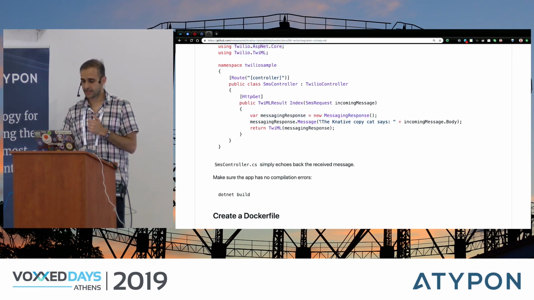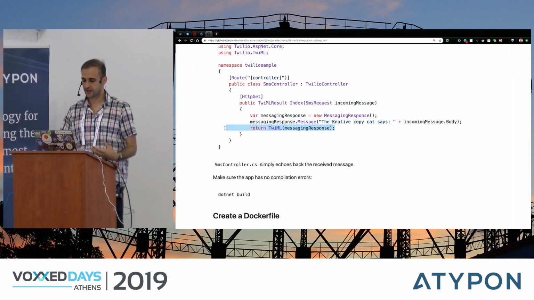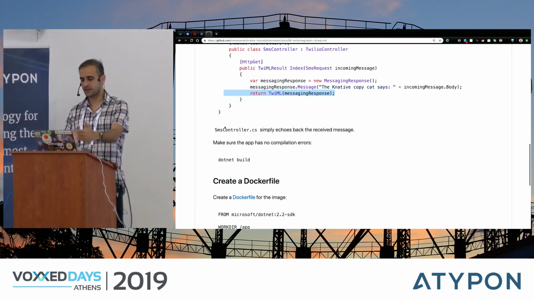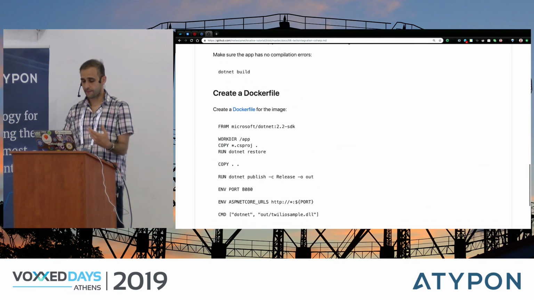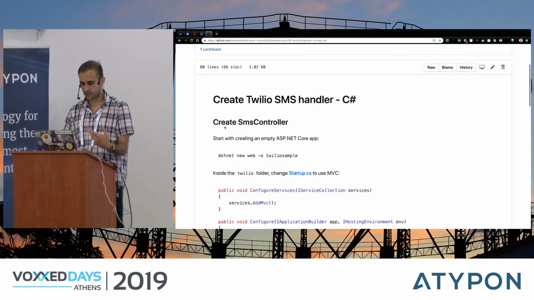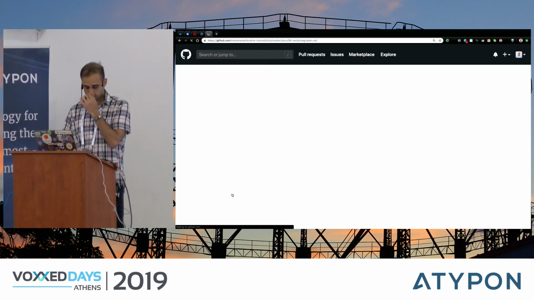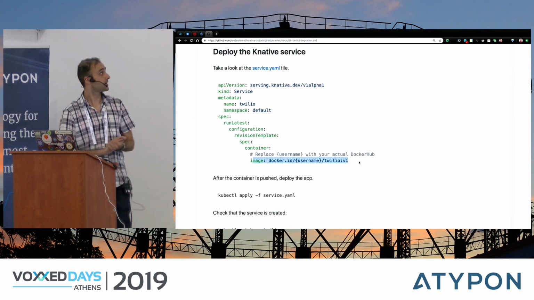And in the reply, I will say, Knative copycat says, and just reply back with the message that I received. And then I just send it back. So it's very simple, but it shows you. And then once I do this, I create my Docker file, I deploy it, and then I create my Knative service. I don't mention it here, but on this page, I create a service YAML file, and then I point to my image, and that's it, really.